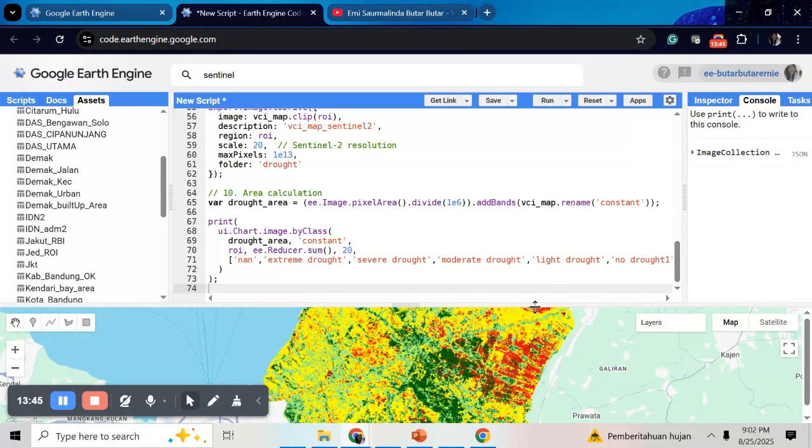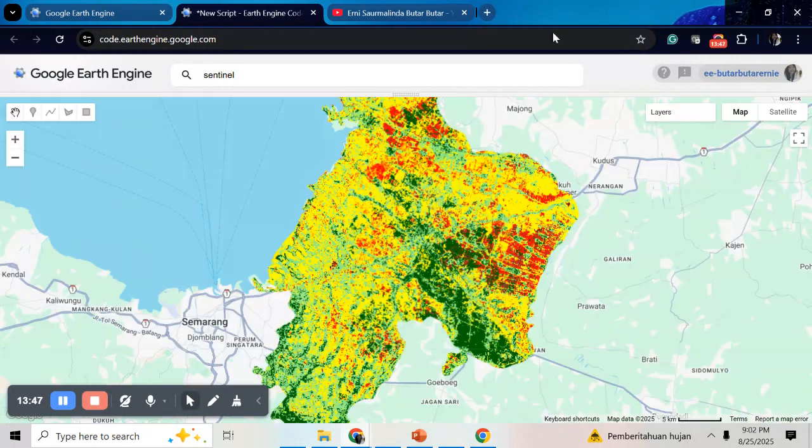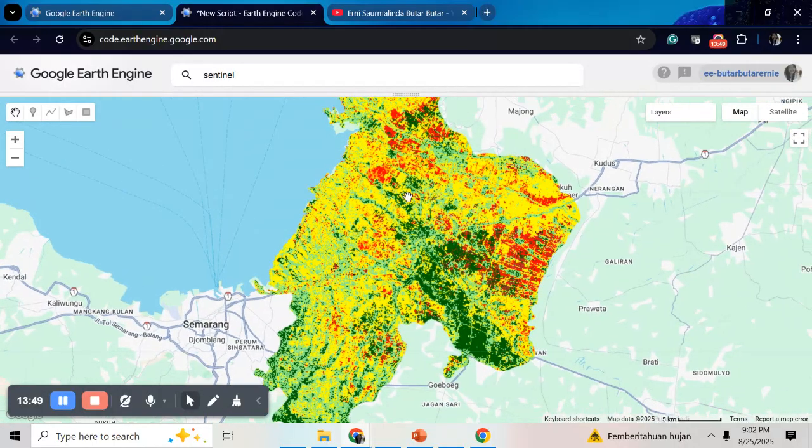Okay, now it's already showing for us. Okay, in this map you can see that most of the area is yellow color. It means yes, no drought there.